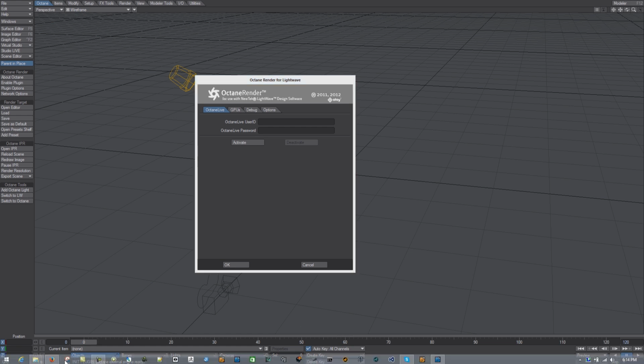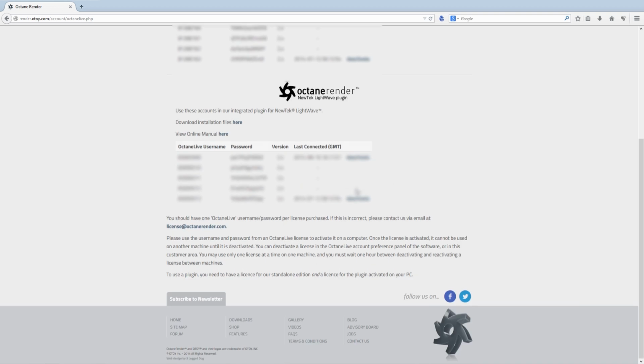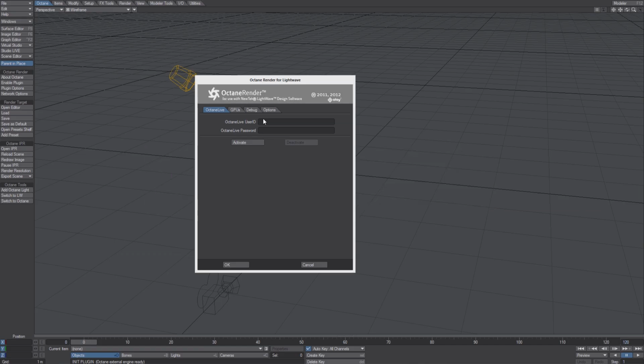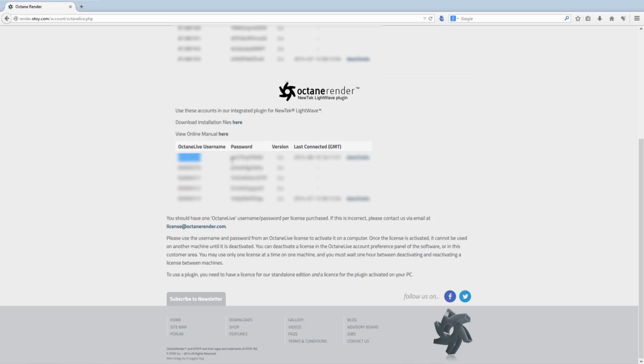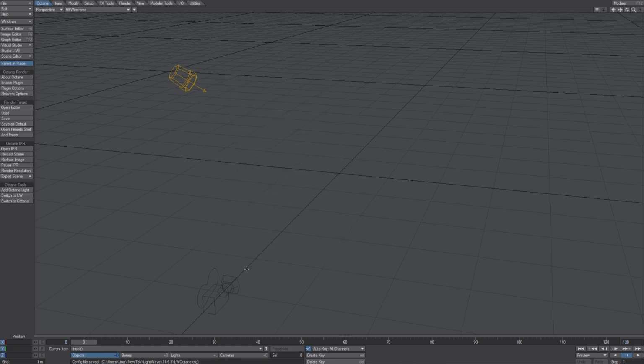So let's go back to the Octane download page. This time, let's click on Octane Live Accounts, and here we can find the Octane Live username and password. So let's copy the Octane Live username and then the password, and activate it. Now, Octane licenses are ready. We can close this panel, and we're ready to go.